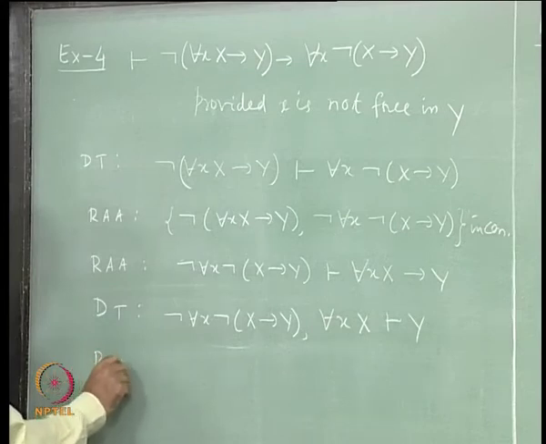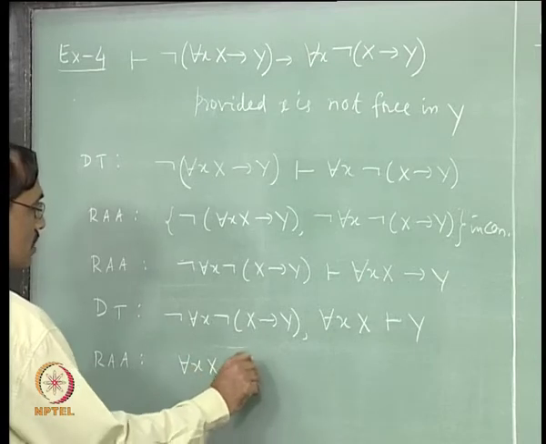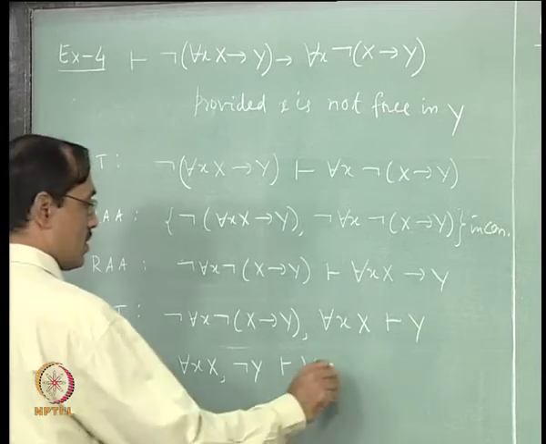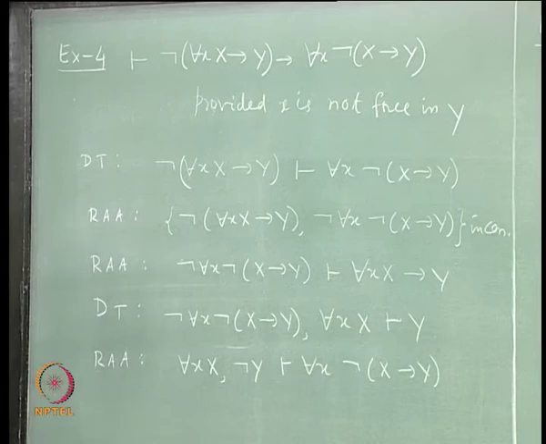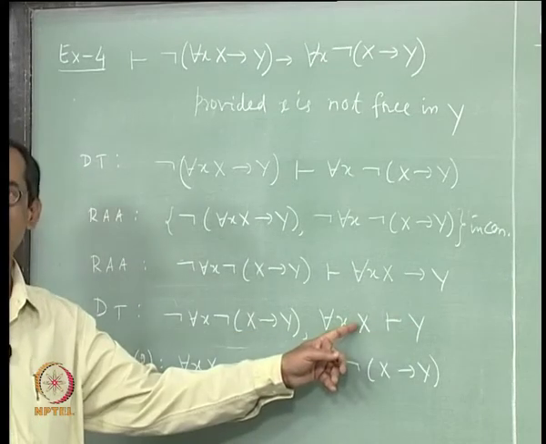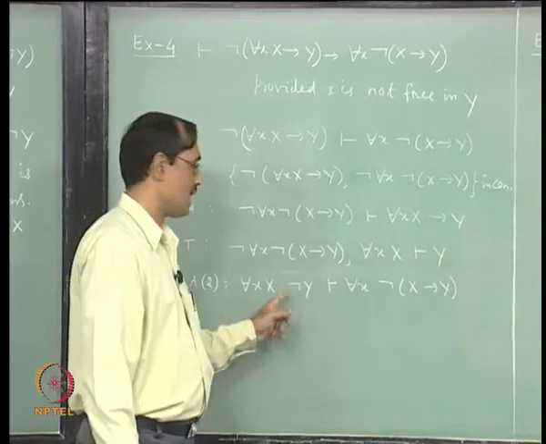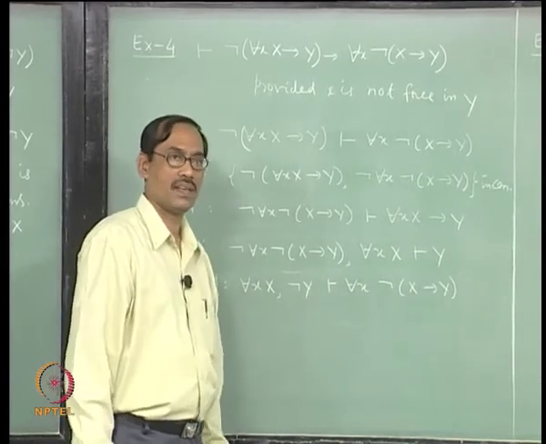So, RAA will give for each x, x not y entails for each x not of x implies y, twice. I have used it twice, right. Not y comes here which is inconsistent, right. Then I take it to the other side by RAA again. So, for each x, x not y entails this, clear.